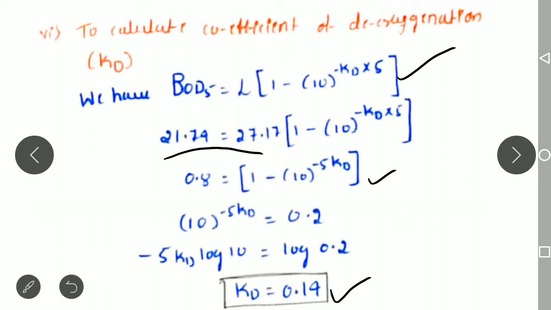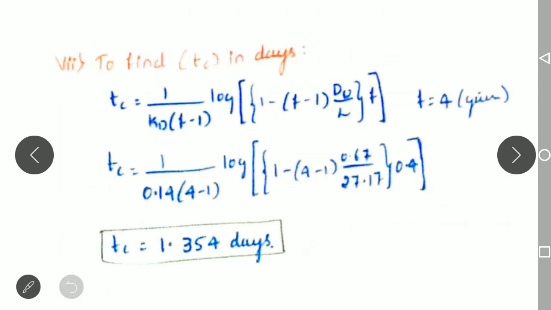After knowing this deoxygenation constant, this is the standard formula with which we determine at what time after the discharge of the sewage into the river there is a deficiency in the dissolved oxygen. You need to determine that using this equation.